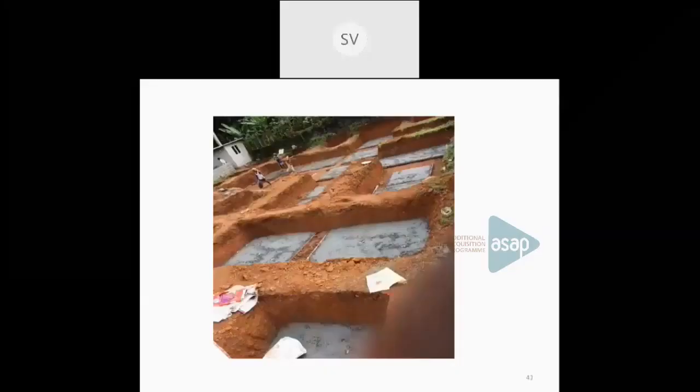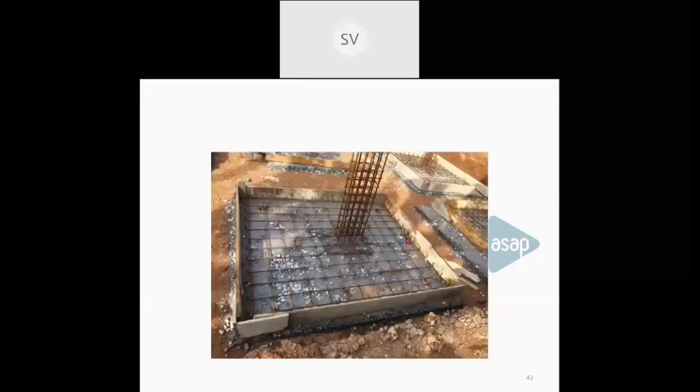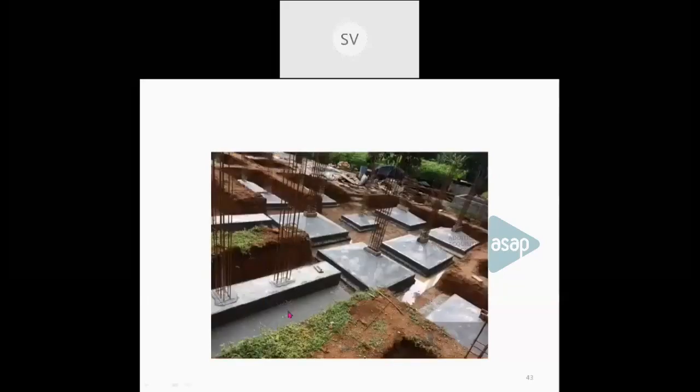See, these are some foundation pits, with the reinforcement provided for the foundation, and the column is extended from the foundation itself. These are some shallow foundations. Now the plinth. This shows the plinth. Above the foundation, we have to provide a plinth. The top of the plinth will act as the bottom surface of the building.